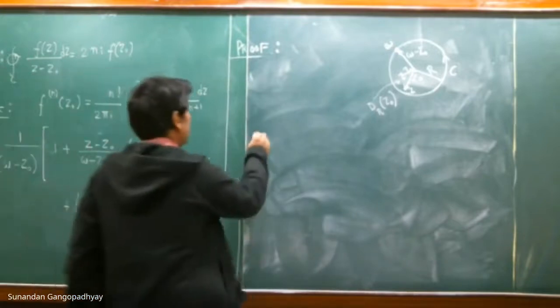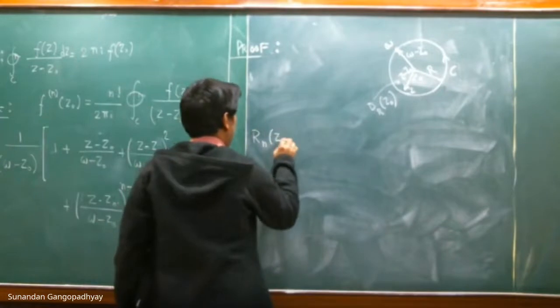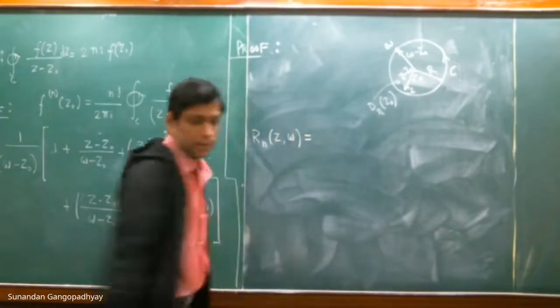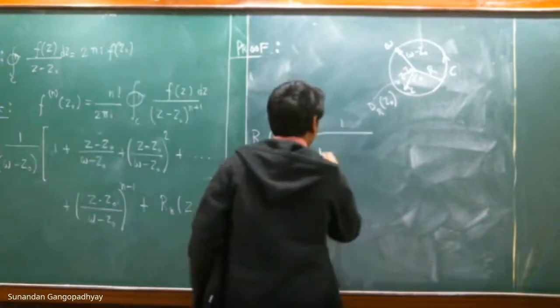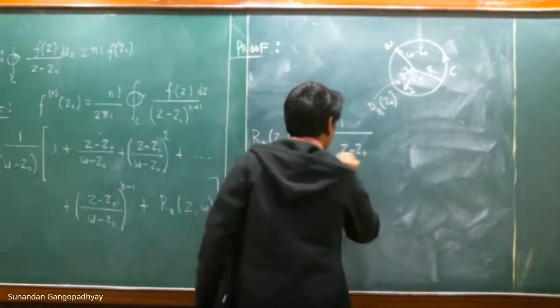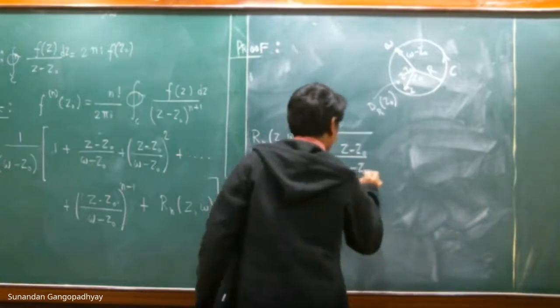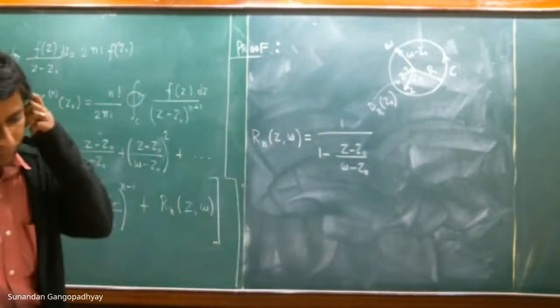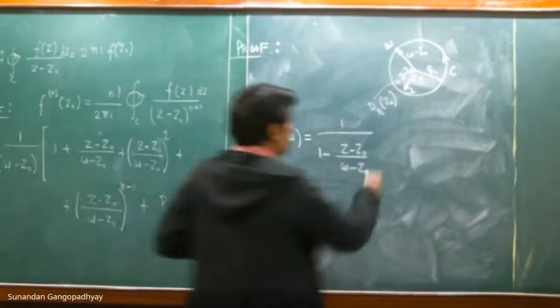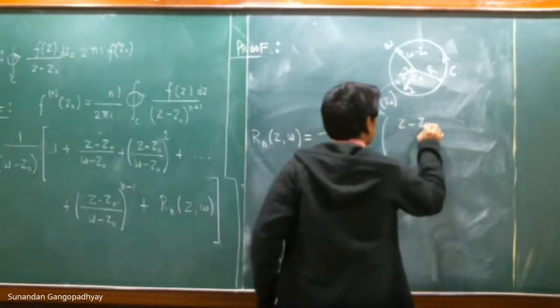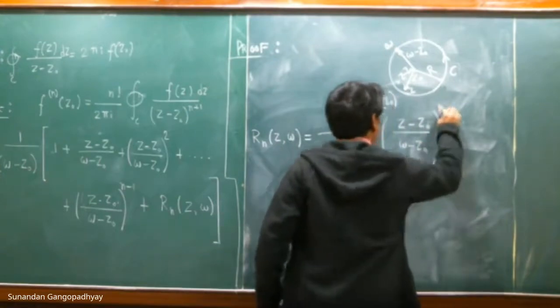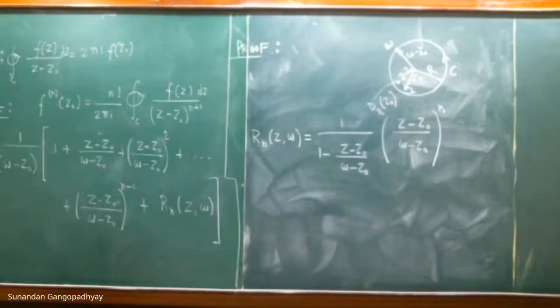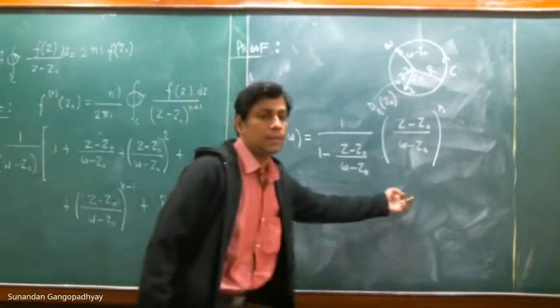This Rn(z, w) is equal to 1 divided by 1 minus (z minus z naught) over (w minus z naught). You have this factor, and then you can write this down as (z minus z naught over w minus z naught) to the power of n. This term is nothing but this term.